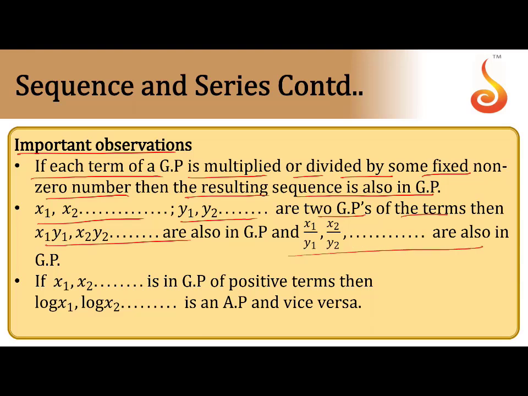If you divide the corresponding terms also, the resulting sequence is a GP. These are properties only. If x1, x2, x3 are GP with positive terms, then log x1, log x2, log x3 are in AP and vice versa. Means if the numbers are in GP, the logarithms of the numbers are always in AP, and in reverse, if the logarithms of the numbers are in AP, the numbers are in GP. This is the most important property.